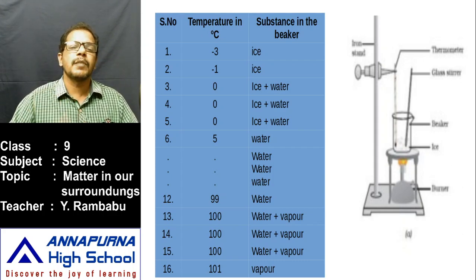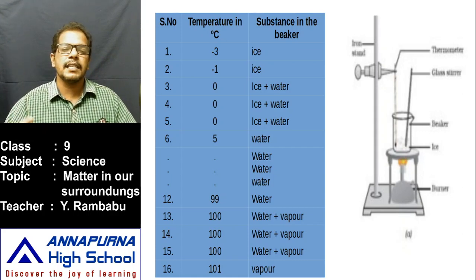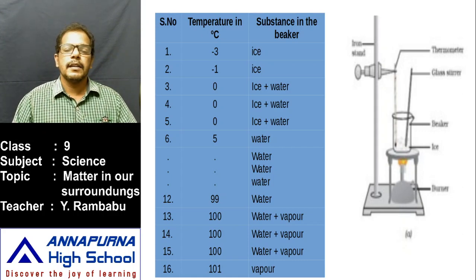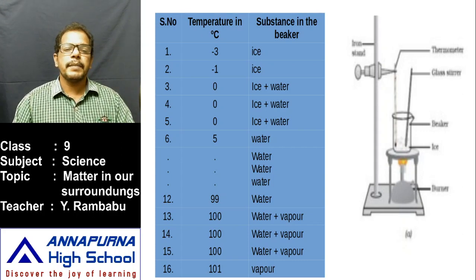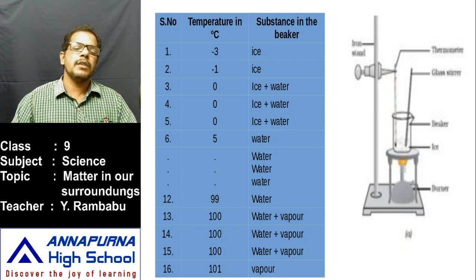The reading in the thermometer rises. Okay. That means whenever the reading in the thermometer rises, what do you observe in the beaker? We observe water only in the beaker. Like that, the temperature increases up to 99 degrees Celsius. Up to that stage only, we observe water.